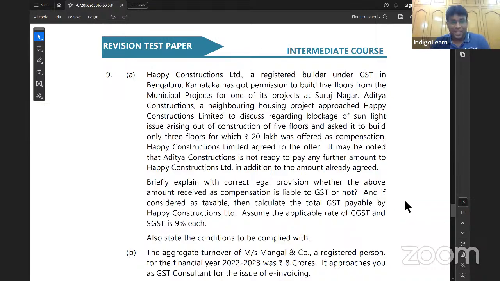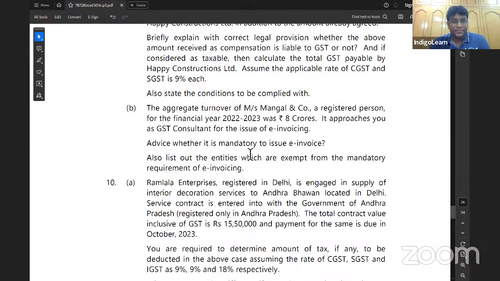Brilliant. Next point. The aggregate turnover of Mangal and Co., registered person, for financial year 22-23 was 8 crores. It approaches you as a GST consultant for the issue of e-invoicing. Straight answer, e-invoicing is applicable. E-invoicing is made mandatory for those whose aggregate turnover exceeds 5 crores, my dear friends. If aggregate turnover is more than 5 crores, the concept of e-invoicing is applicable. And that's only for B2B transactions, but not for B2C transactions. So it is mandatory for Mangal and Co.